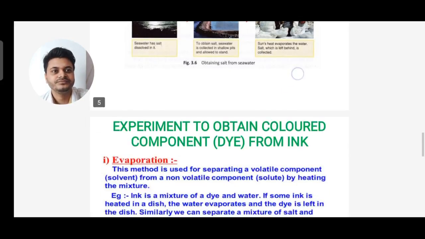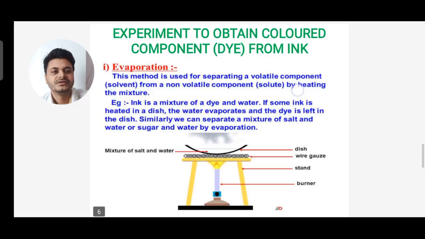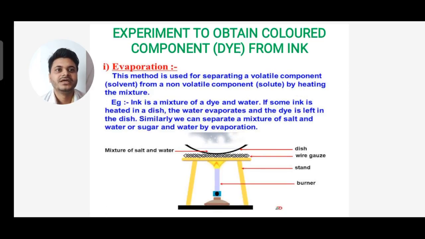You can see an experiment to obtain the colored component, dye, from ink. What is the colored component? Dye. We will obtain it from ink. This process is also done by evaporation.